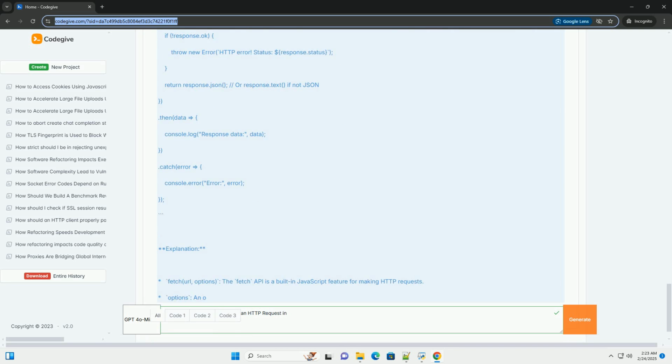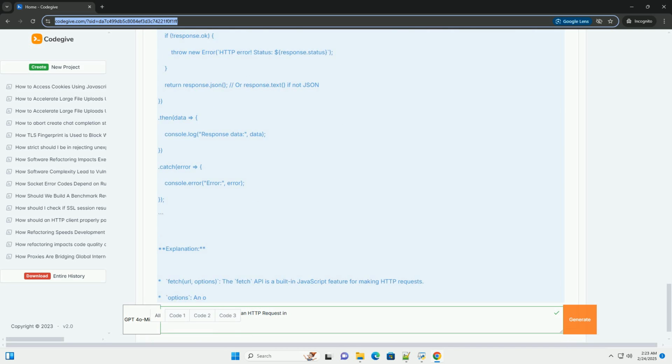Body is the request body, for example for post or put requests. You'll typically use JSON.stringify to convert a JavaScript object to a JSON string. .then handles the asynchronous response. The first .then checks if the response was successful, response.ok. The second .then parses the response body as JSON, response.json, or text, response.text. .catch handles any errors that occur during the request or response processing.